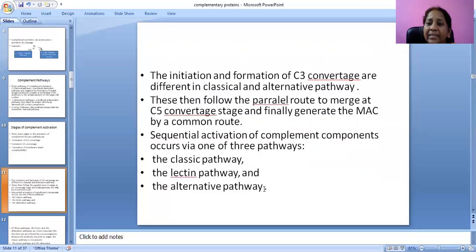It will directly show its effect by binding to antigen. These then follow a parallel route to merge at the C5 convertase stage and finally generate the membrane attack complex by a common route. Sequential activation of complement components occurs via three pathways.